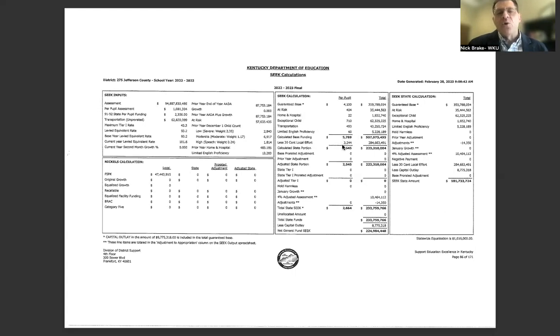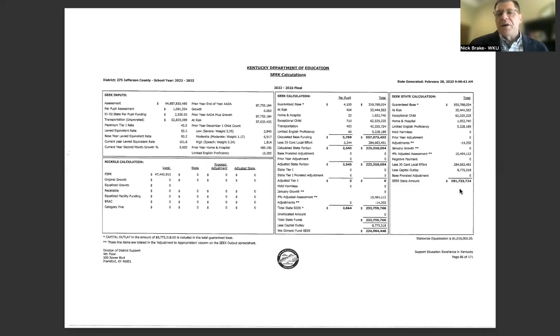But again, their local 30-cent effort is going to be higher because their property assessment goes over that 1 million mark. And it will, in this case, qualify them for 0 tier 1 money. Okay, 0 tier 1 money because their local effort generates that much money for their district to be able to afford what they need to afford. And so you can see on a per pupil basis, they receive less SEEK than Fayette County and Davis County, mostly because their local effort is higher.